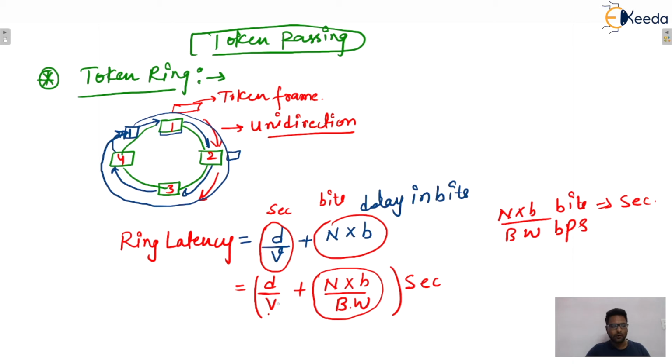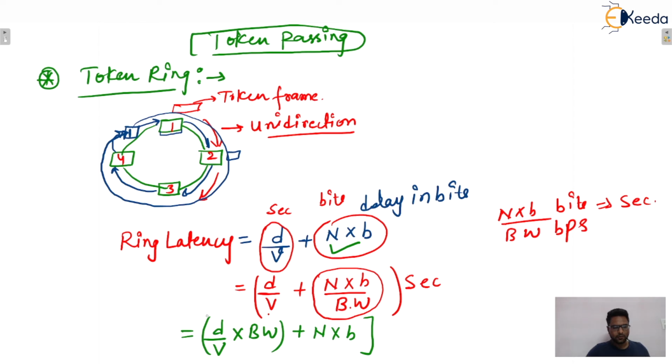Now you tell me, if we need to convert it into bits, this one is in bits, no problem at all. Distance by velocity will be in seconds, so multiply it with bandwidth, then the unit of this thing will be bits, plus n into b, which is already in bits.